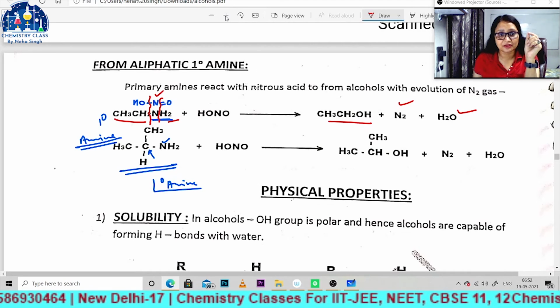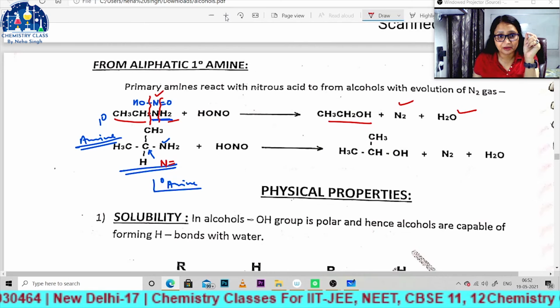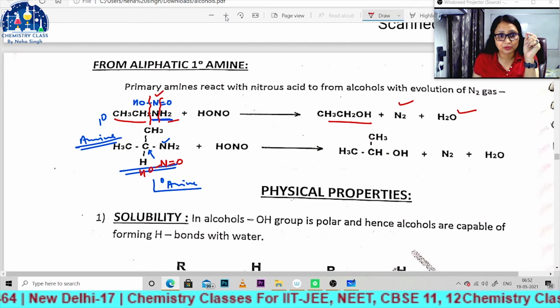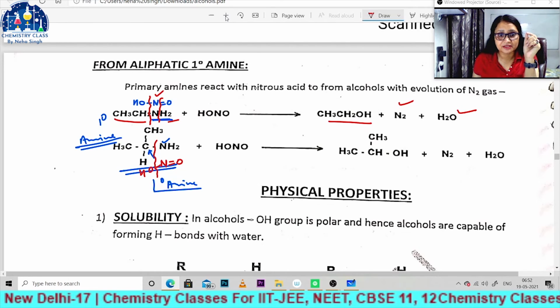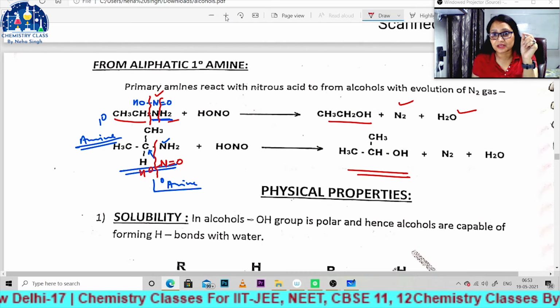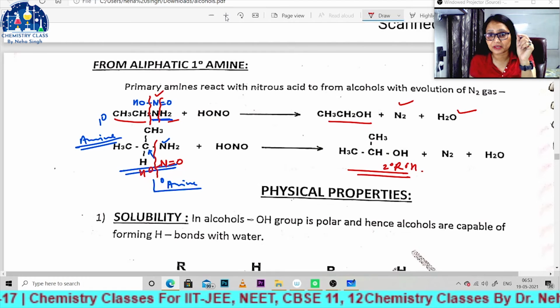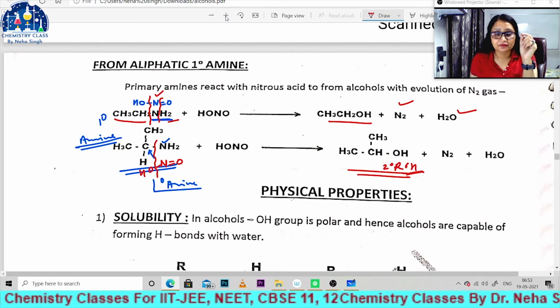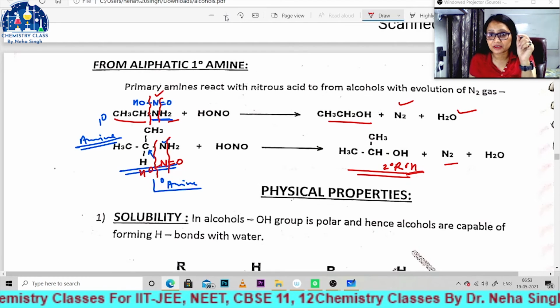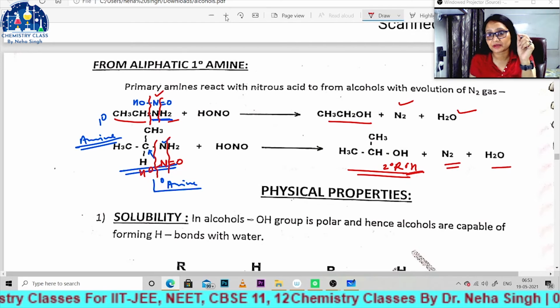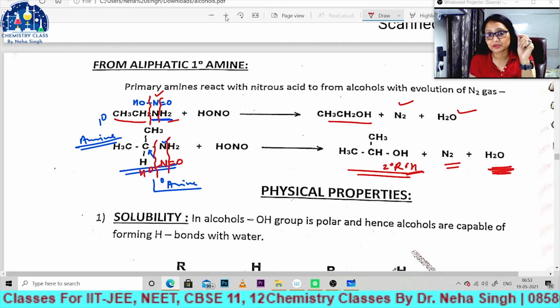Again you can do the same here, N double bond O, or here OH. So from here you will get this alcohol, although it is a 2 degree alcohol, and from here you will get nitrogen, and the rest is hydrogen and water molecule, right bachcho?